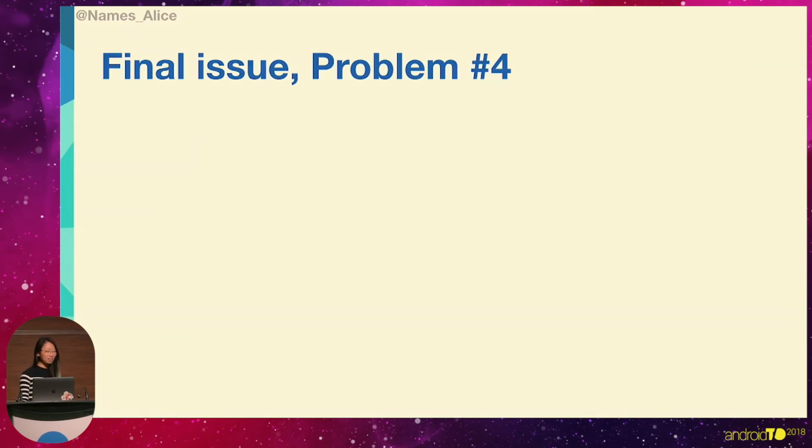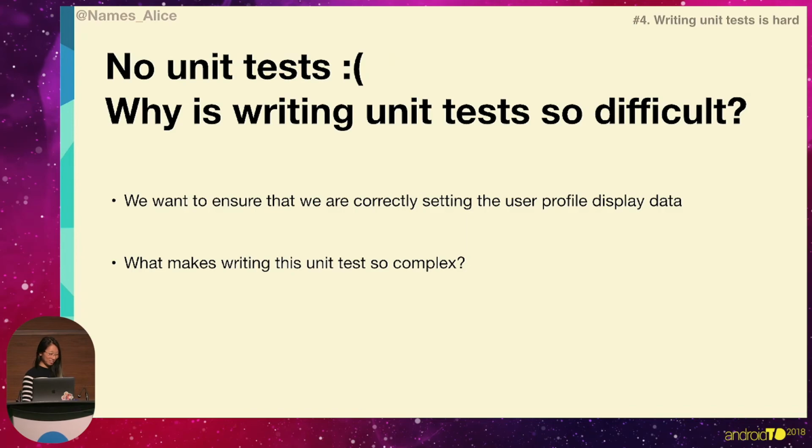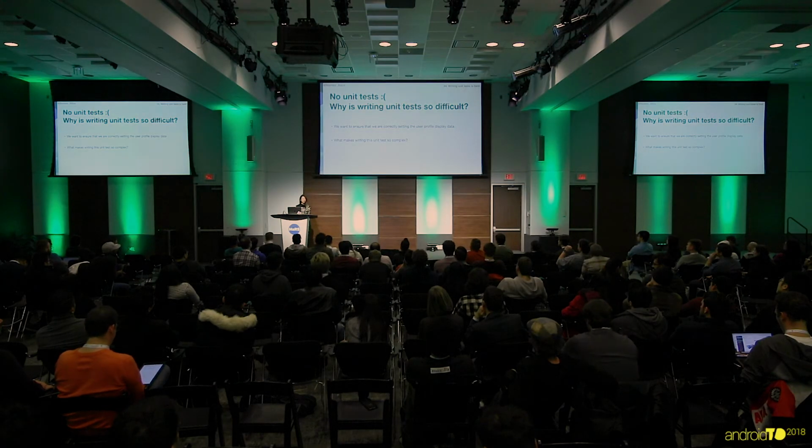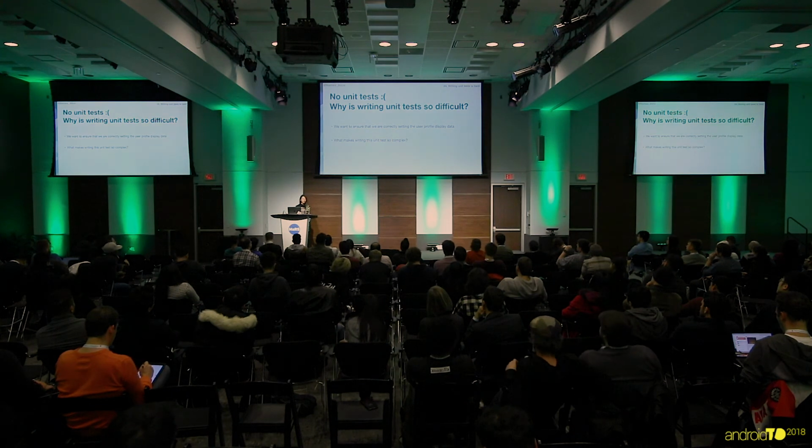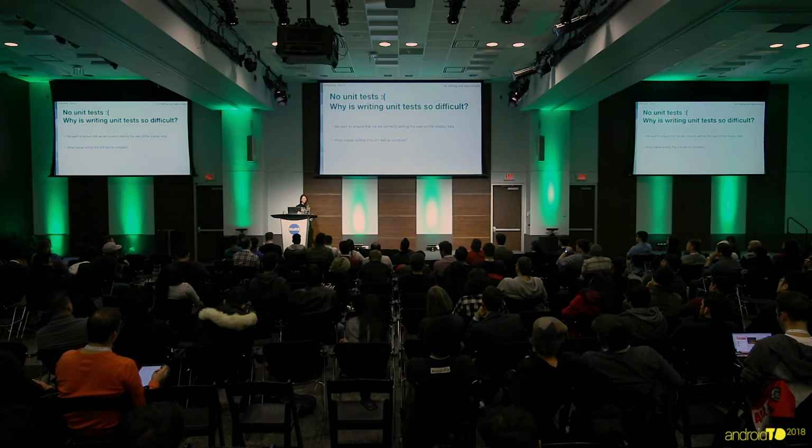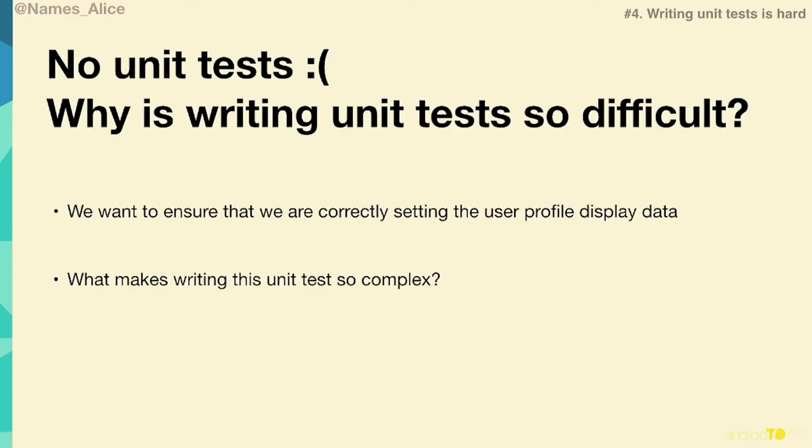So our final problem is one that we probably have a lot of issues with. We didn't write any unit tests. And it's not that I didn't want to write unit tests, but for some reason, the code base I wrote was just so difficult to write unit tests in the first place that if I tried to write unit tests, it would have taken me longer to write the code. So why is it that writing a unit test in this code base is so difficult?